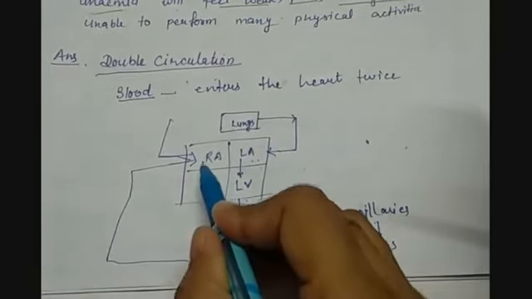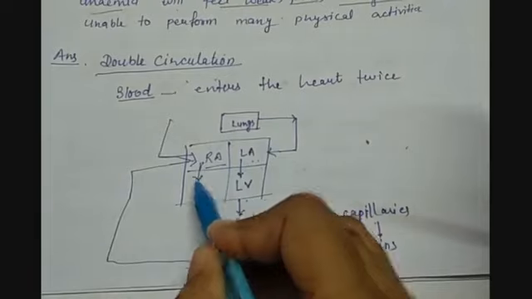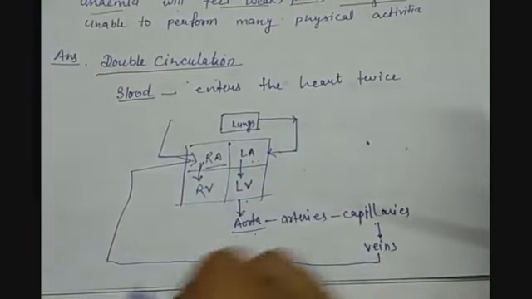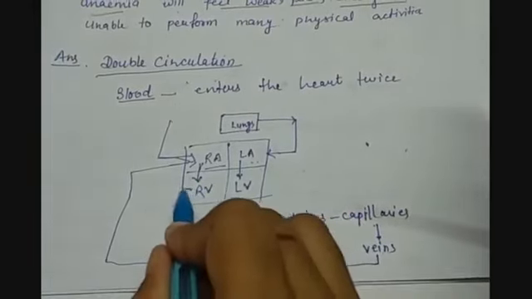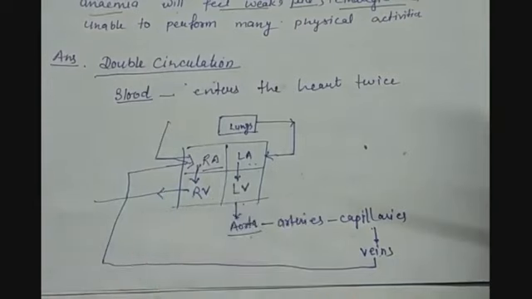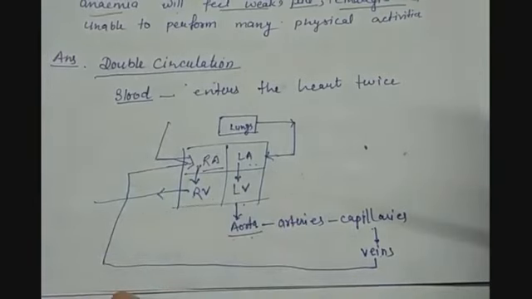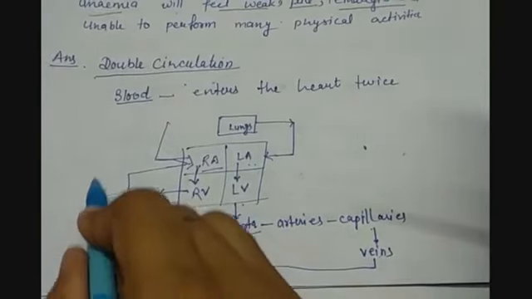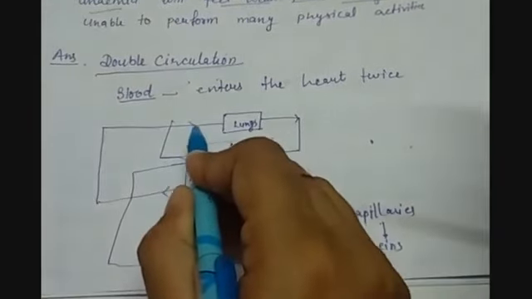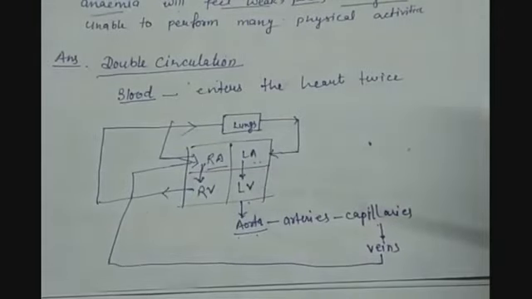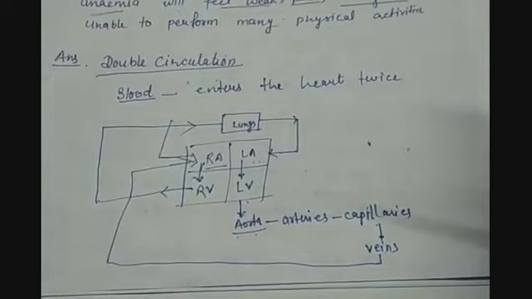So here also the blood is entering into the heart again. Now the right atrium contracts and blood goes to the right ventricle. The right ventricle contracts and blood goes to the pulmonary artery. The pulmonary artery takes the deoxygenated blood back into the lungs for oxygenation to occur.